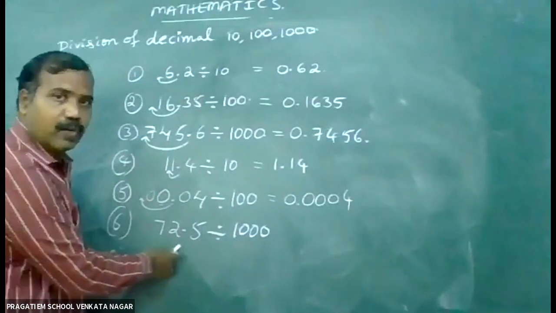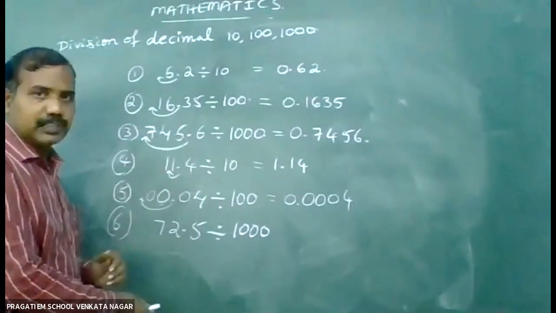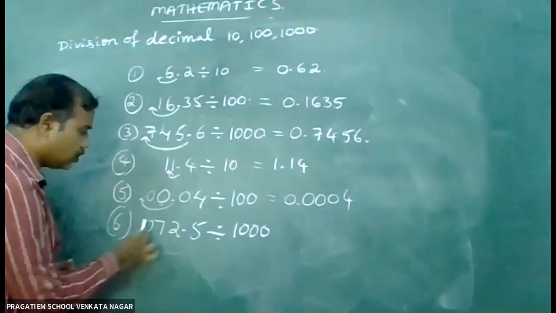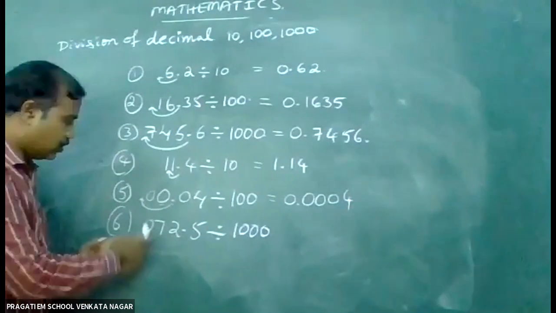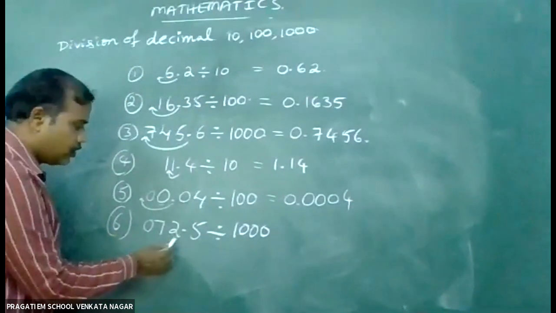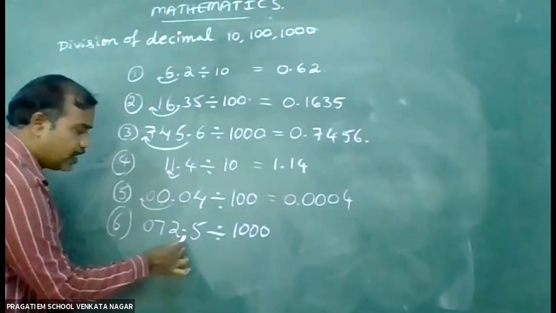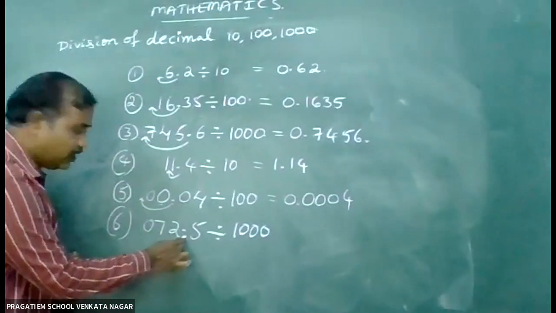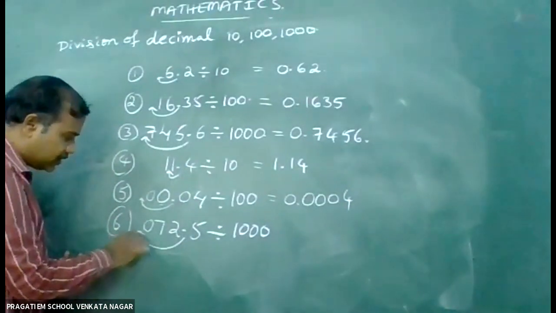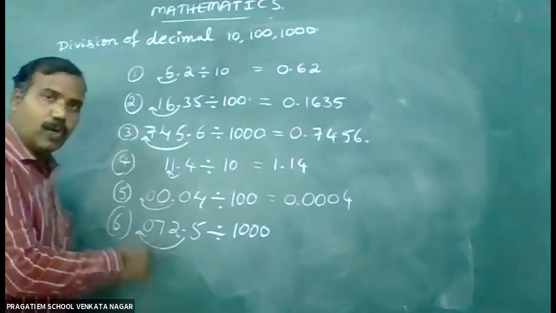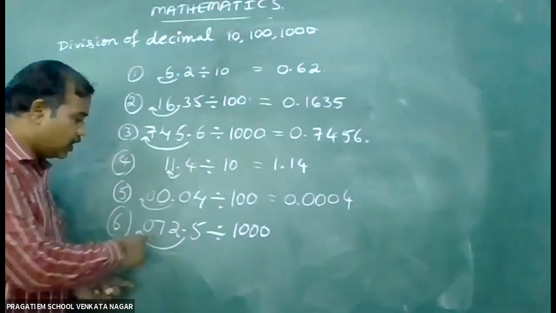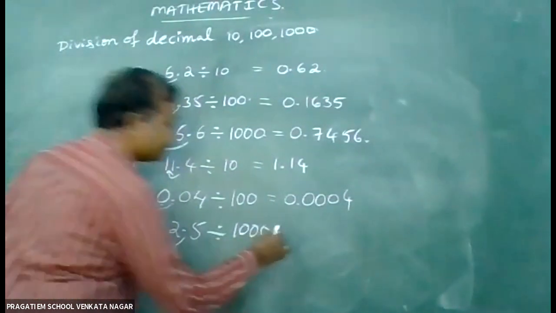In the integral part, we have only 2 places. So one more place to make it 3 places. One more 0 I have written. 1, 2, 3. So the decimal point moves to the left side by 3 places. 1, 2, 3. So now we can write 0.0725.